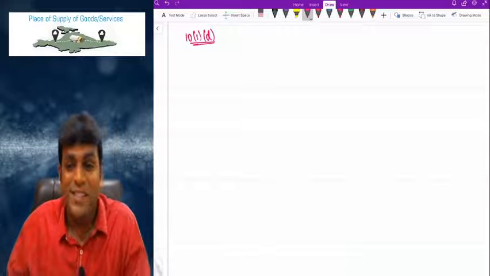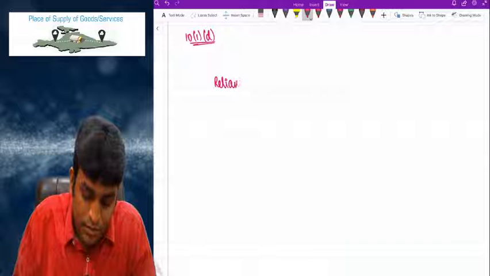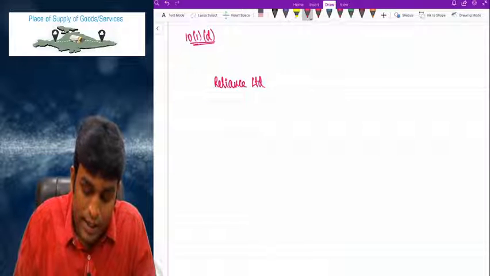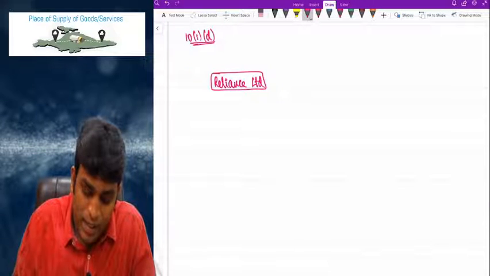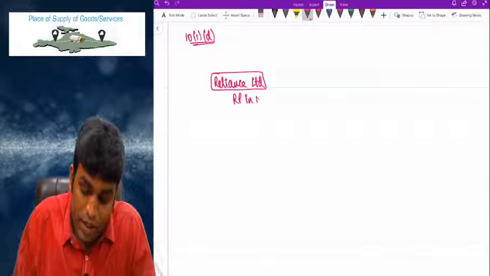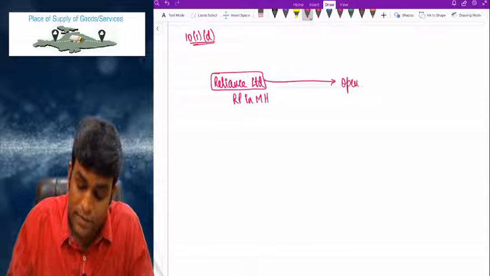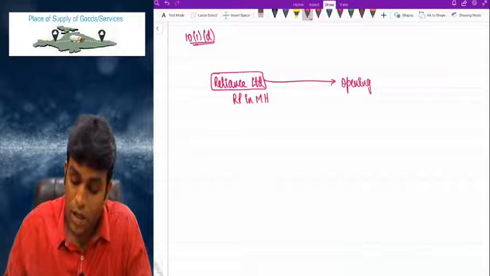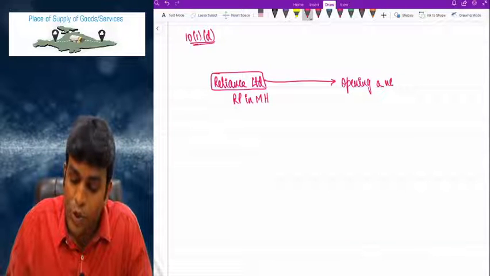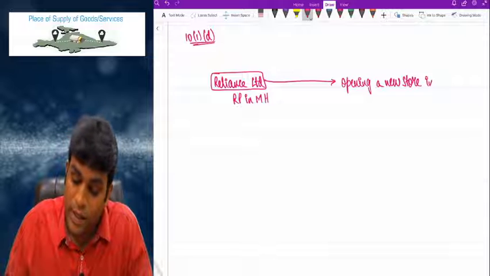10(1)(d), my dear friends. Let me give a classic example. Let's say there is a company called Reliance Limited, registered person in Maharashtra, and Reliance Limited is opening a new store in Sikkim.